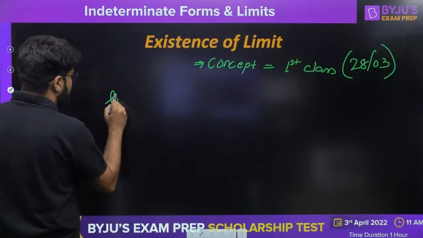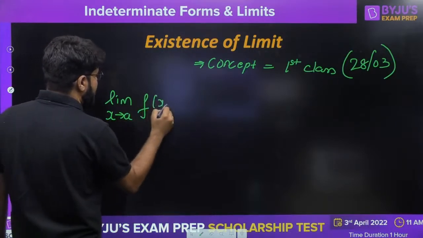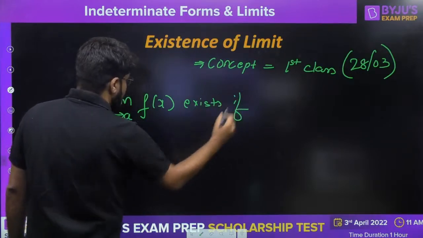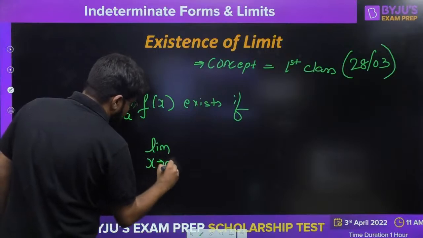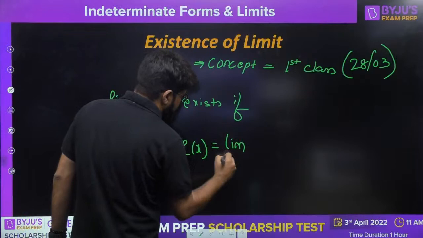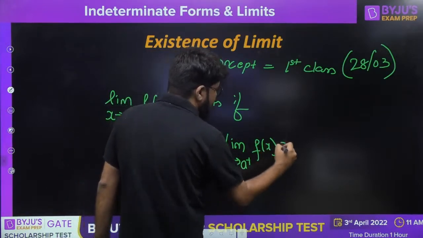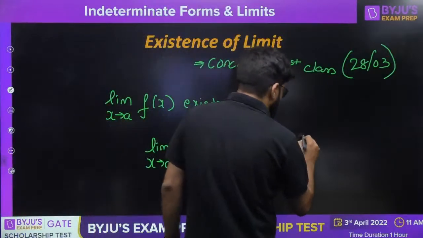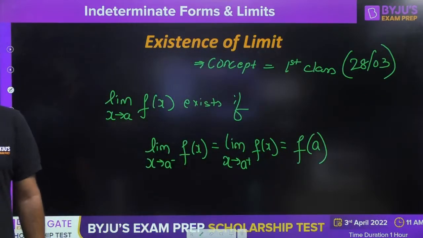I will write down just as a revision. Limit x tending to a of f(x) exists if the left hand limit, limit x tending to a minus of f(x), is equal to the right hand limit, limit x tending to a plus of f(x), is equal to the value of the function at the point a, which should be equal to f(a).